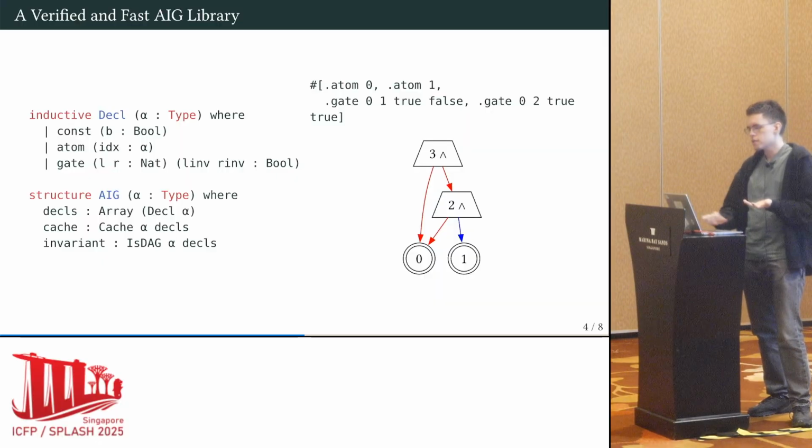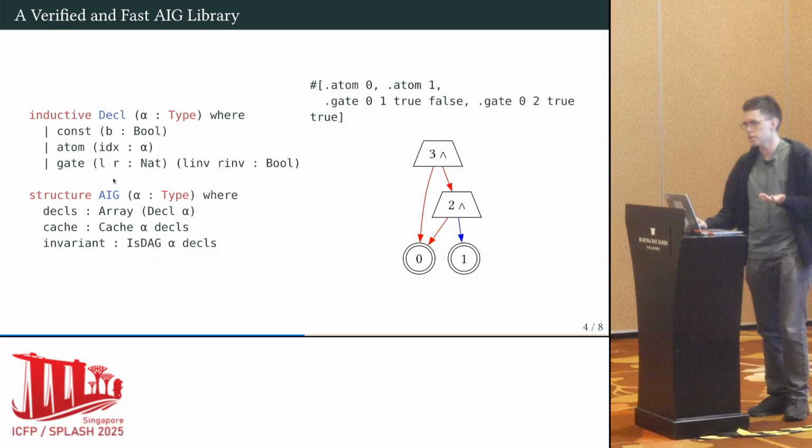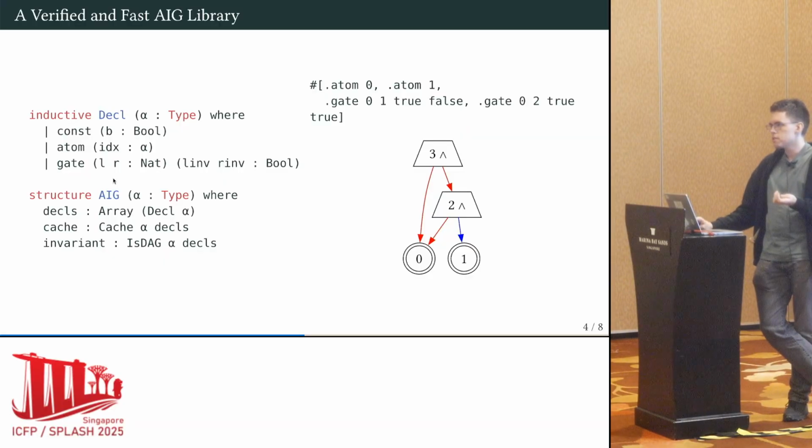And the way we encode these circuits is we have this Decl data type, which can be a constant, an input, or a gate. And unlike you might expect, the Decl gate does not recursively contain other declarations. And this is because we need to do sub-circuit sharing to avoid exponential overhead. So instead, the natural numbers here are indices into this array of declarations that the AIG is carrying around with itself. So we basically have a memory arena, and these left and right natural numbers are pointers into this arena, if you wish. So for example, here the third gate says my left input is the thing at index 0, and that's this guy.